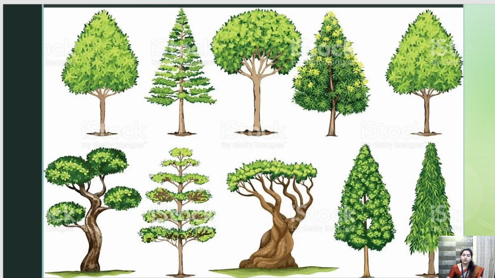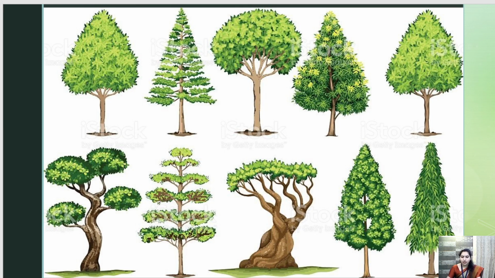Now coming on to trees. We have seen various shapes of trees. Banyan tree has a different shape. Ashok tree has a different shape. Similarly, peepal tree has a different shape. Neem tree has a different shape. So there are different types, shapes and sizes of plants and trees. They are trees. They have a trunk. They can survive for a longer period of time than shrubs and herbs. Getting it? So this is tree.